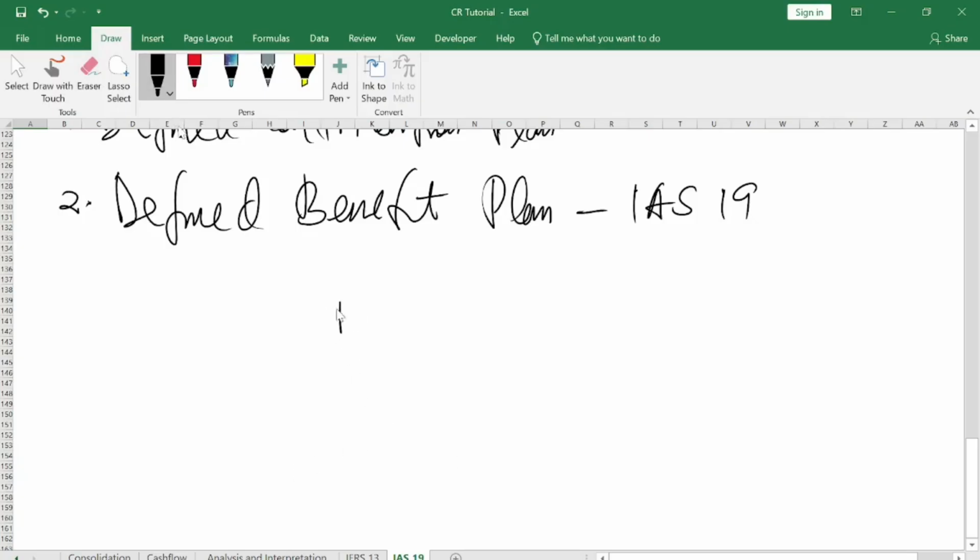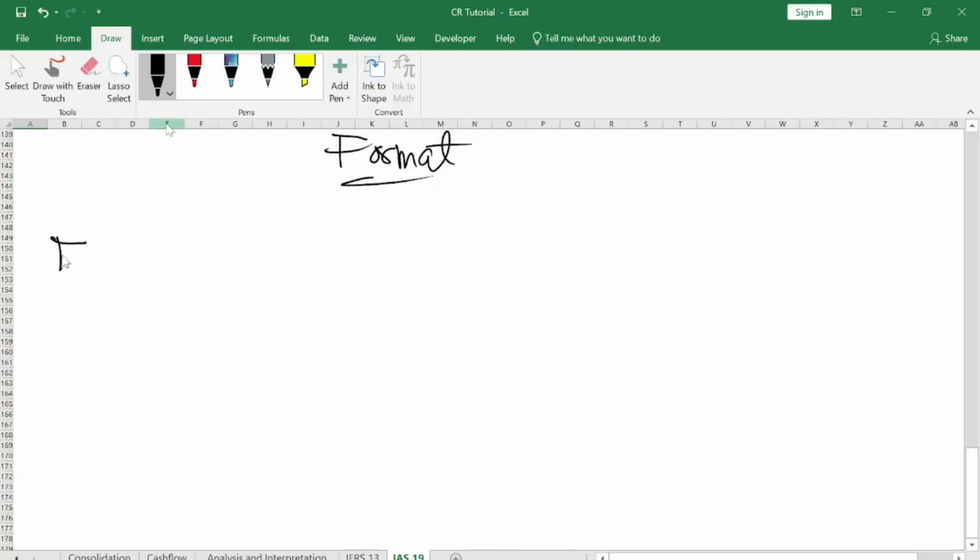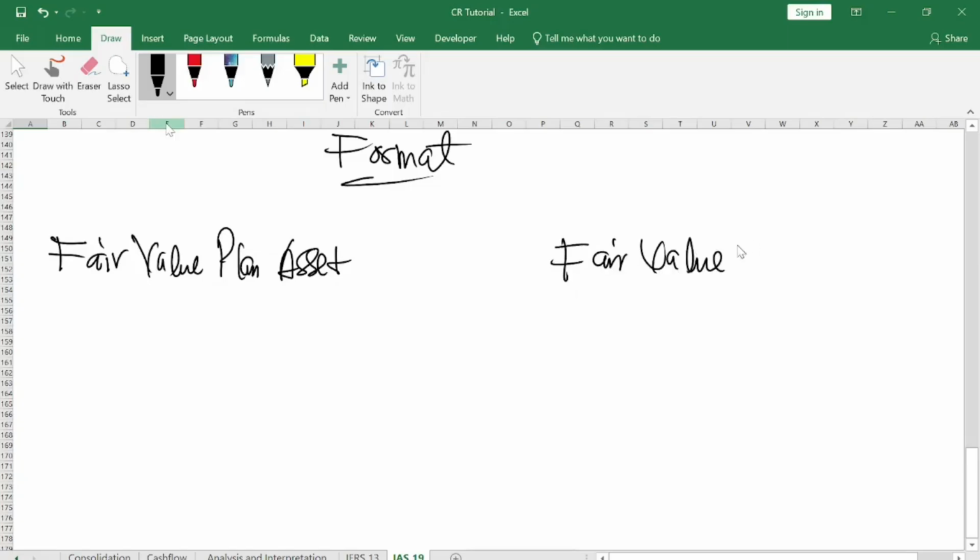So here comes the format. Here you have fair value of plan assets. And here you have fair value of plan liability. You underline it. So this is the format, or how to account for the defined benefit plan.